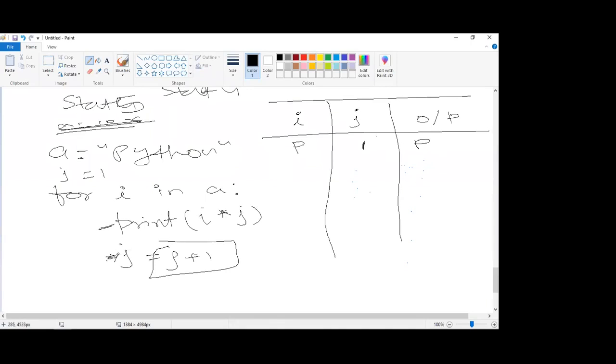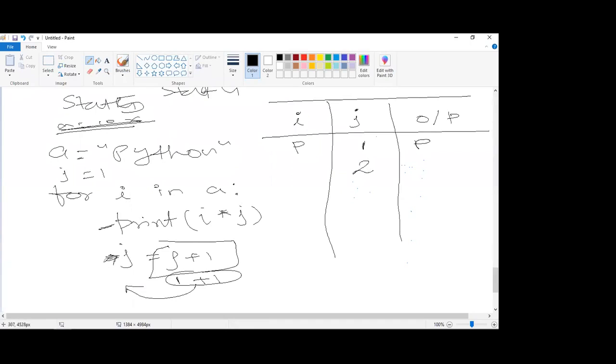Now it will come to this line. When it comes to this line, first it will execute the right hand side expression, J plus 1. What is the value of J as of now? It is 1. Plus 1, 2. This has become 2. So now the new value of J has become 2. So before going to the next iteration, J has become what? 2. Okay. And when it comes to the next iteration,